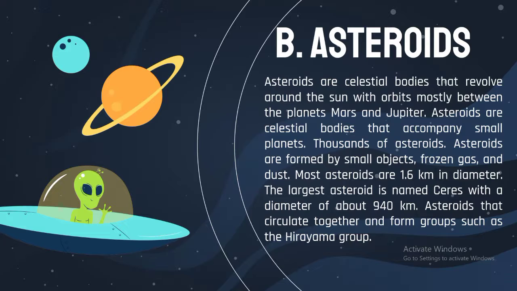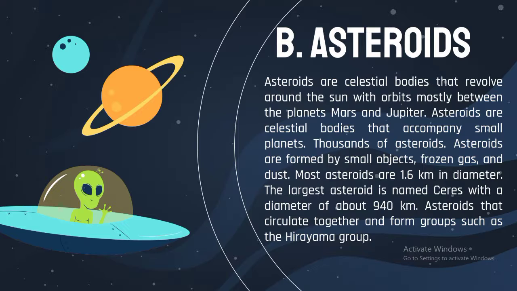Second is asteroid. Asteroids are celestial bodies that revolve around the Sun, which orbit mostly between the planets Mars and Jupiter. Asteroids are celestial bodies that resemble small planets. Thousands of asteroids exist. Asteroids are formed by small objects, frozen gas, and dust.